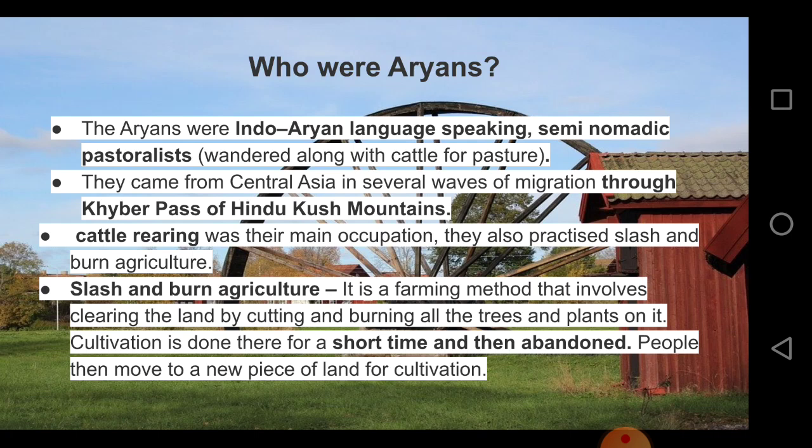So moving on, let's know about the people. We saw that they were called Aryans, right? So who are these Aryans? The Aryans were Indo-Aryan language speaking. They spoke a language called Indo-Aryan language. And they were mostly semi-nomadic pastoralists. That is, they had cattle, they had cows, they had sheep, they had goats, and so on.